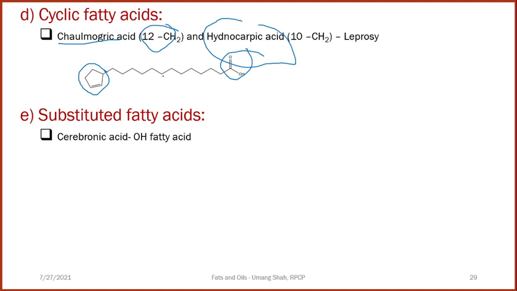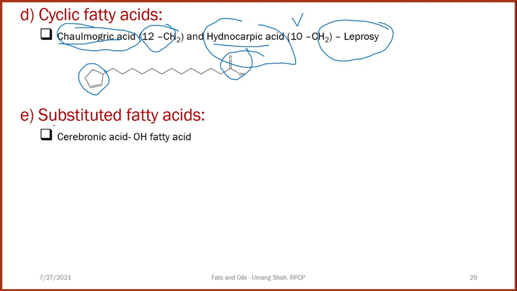If 10 methylene groups are in between, it is hydnocarpic acid, and if 12 methylene groups are there, it is chaulmoogric acid. Both fatty acids are used in leprosy, a skin infection caused by Mycobacterium leprae, and have been used since ancient times.